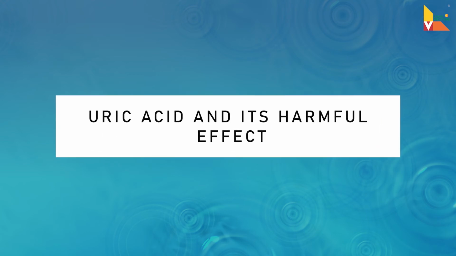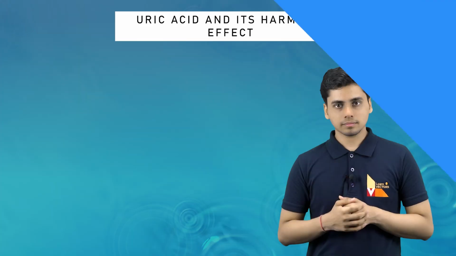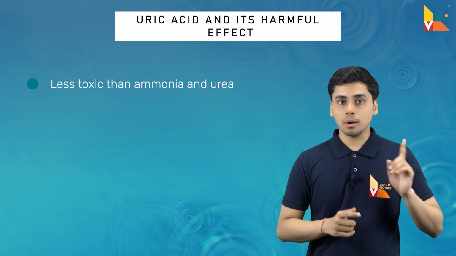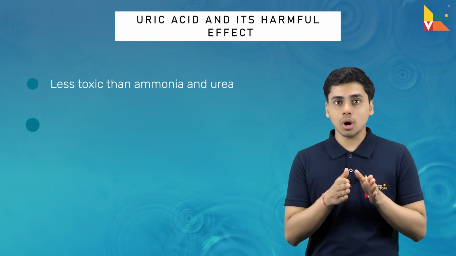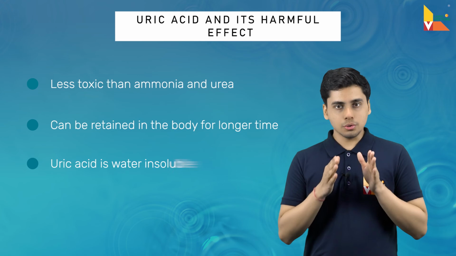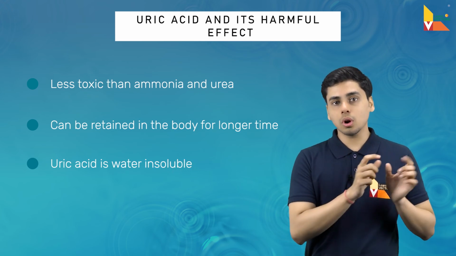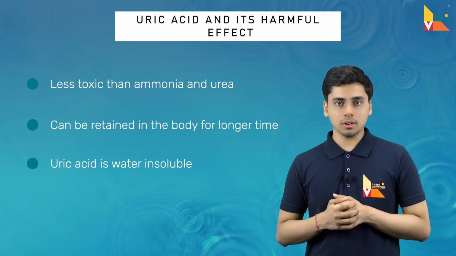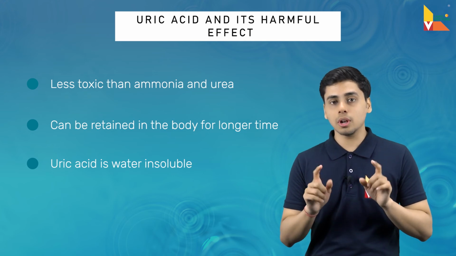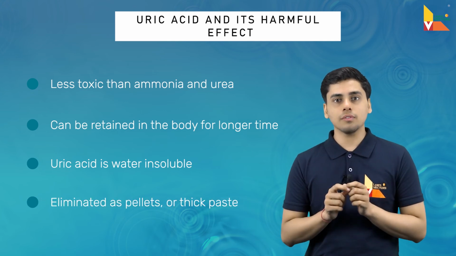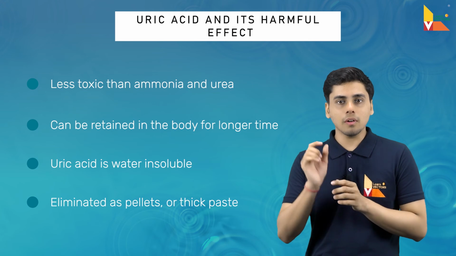Now let us understand what is uric acid and how harmful is it for our body. Uric acid is comparatively less toxic than ammonia and urea, which is why it can be retained in our body for a longer period of time. Uric acid is insoluble in water, unlike ammonia and urea, which are very much soluble in water. Uric acid is eliminated in the form of pellets or in the form of a thick paste.